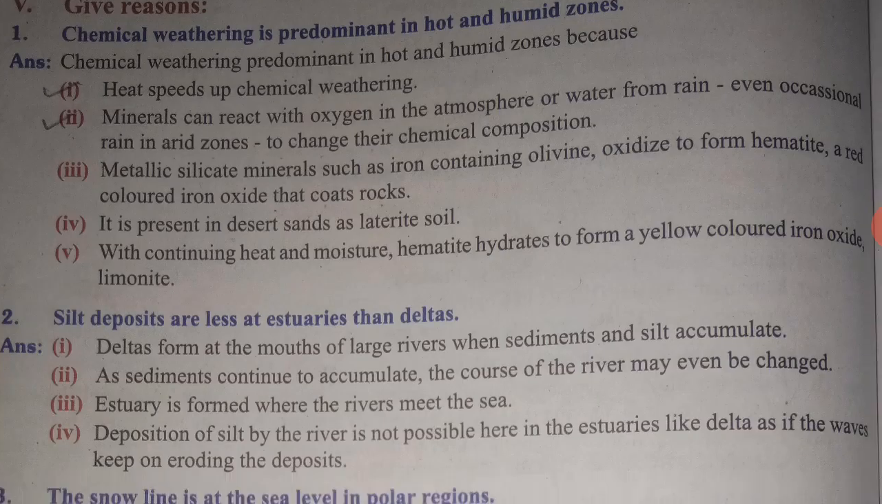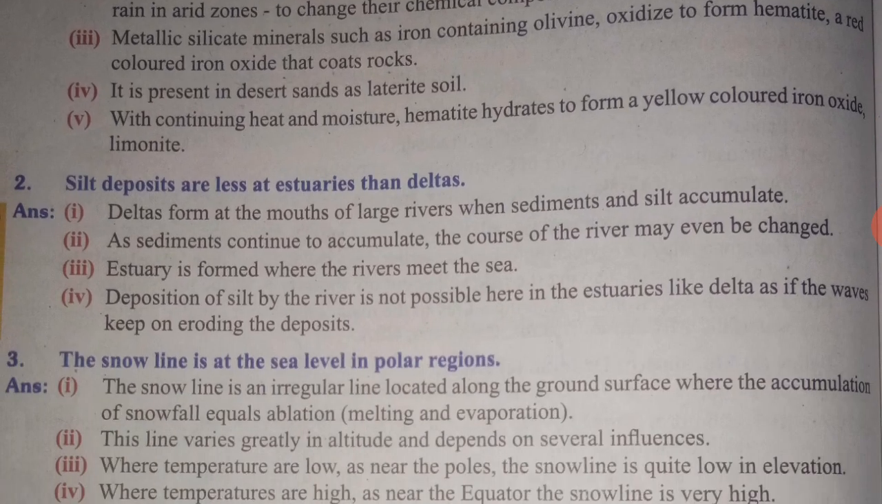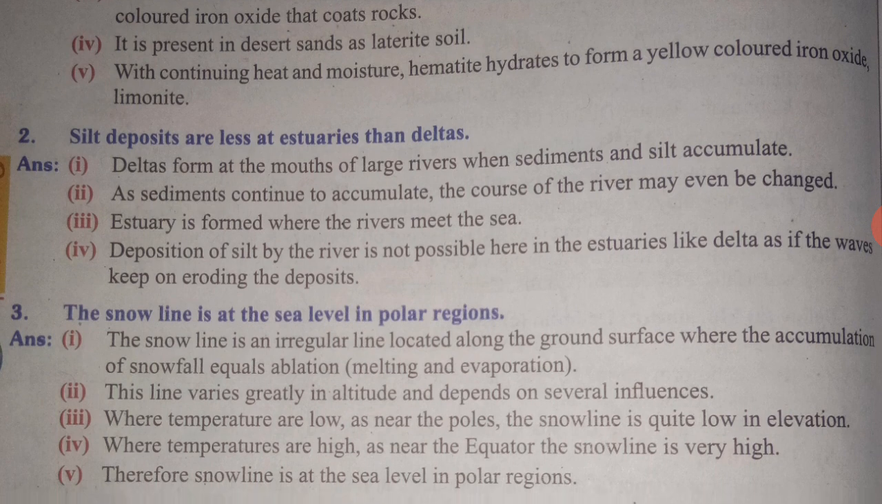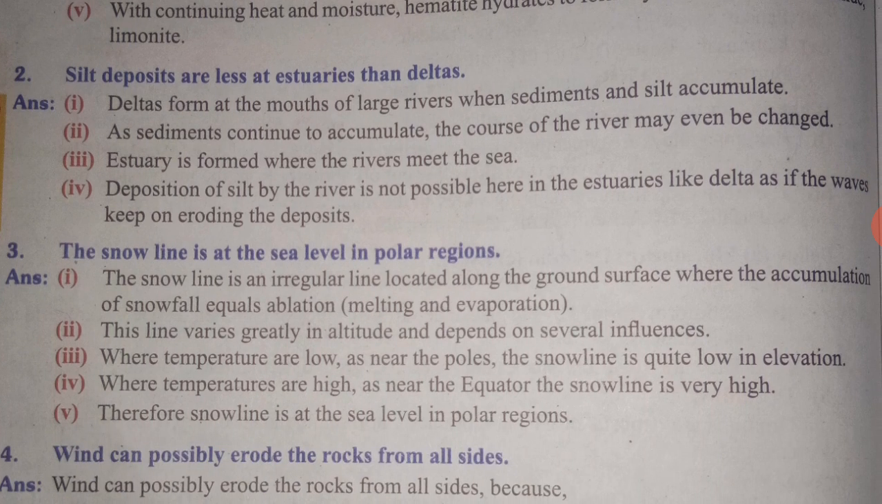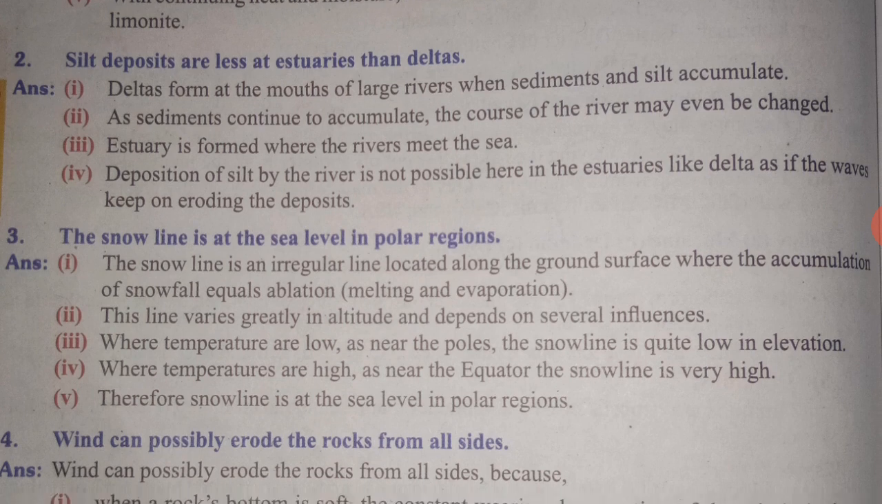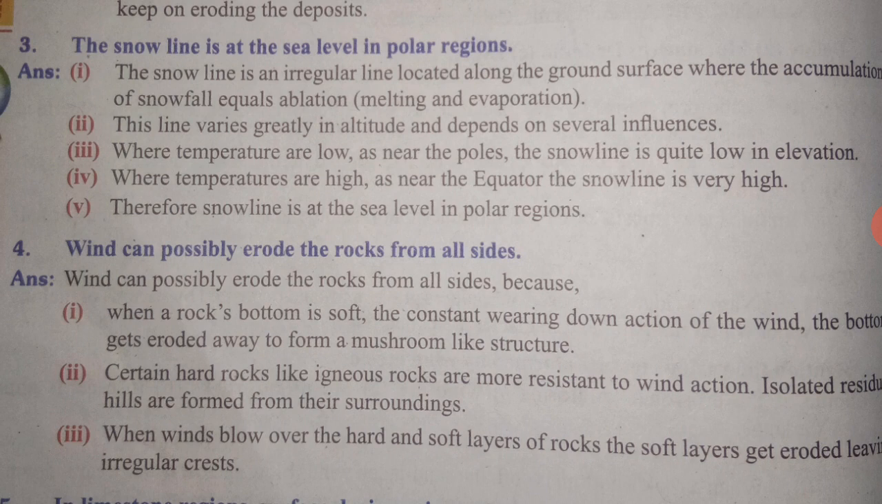And second question, silt deposits are less at estuaries than deltas. Deltas form at the mouths of large rivers when sediments and silt accumulate. As sediments continue to accumulate, the course of the river may even be changed. An estuary is formed when the river meets the sea. Deposition of silt by the river is not possible here in estuaries like in deltas, as the waves keep on eroding the deposits.